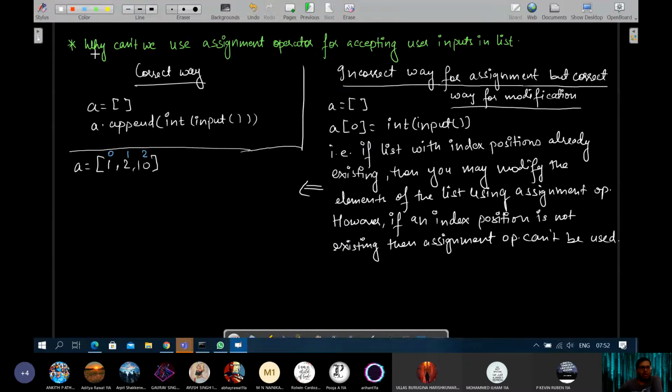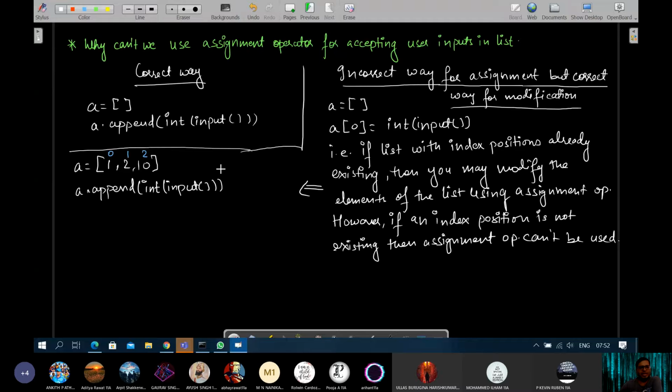Now, if you want to create a new index position, then what you will do is a dot append, and then you can accept a new integer value as int input.